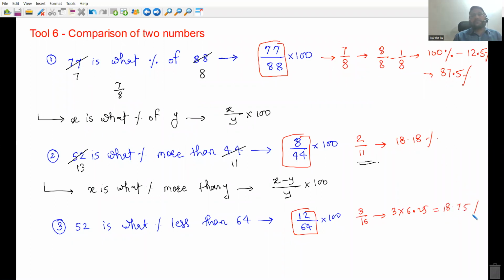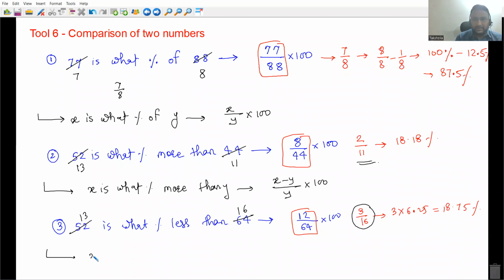Are you getting why we are supposed to remember fractions and percentages? Okay, and directly you can divide by 4, 13 and 16. 13 is what percent less than 16? It is 3 by 16, everyone. That is 3 into 6.25. Correct, Priti. Yes.